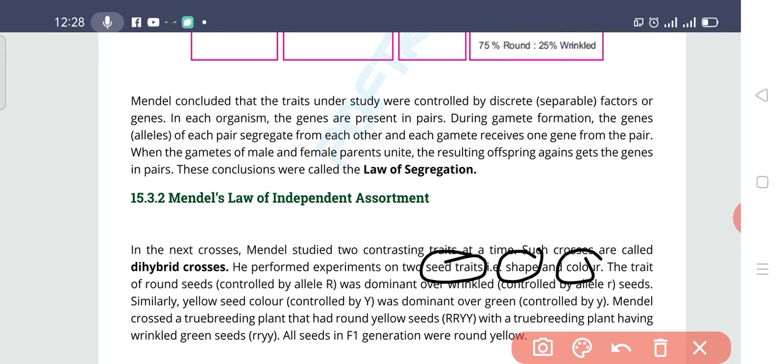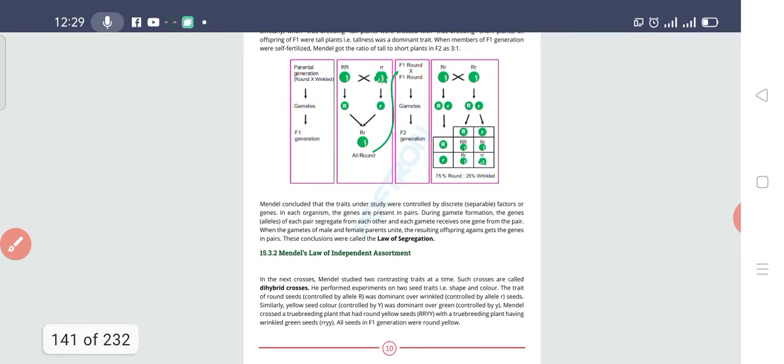The trait of the round seed, controlled by the allele R, was dominant over the wrinkled allele, small r. Similarly, yellow seed color, controlled by capital Y, was dominant over green, controlled by small y. Mendel crossed the pure breeding round and yellow seeds with the pure breeding wrinkled and green seeds. So let's study this cross.